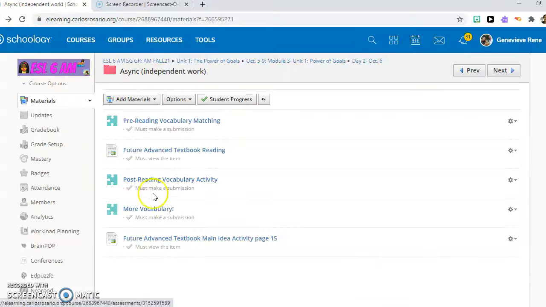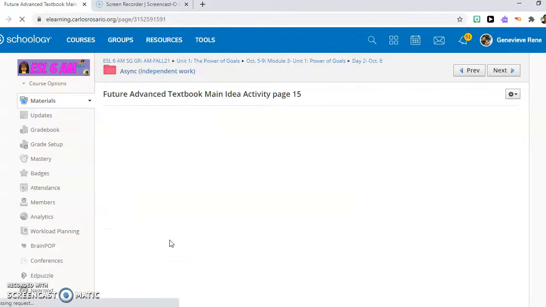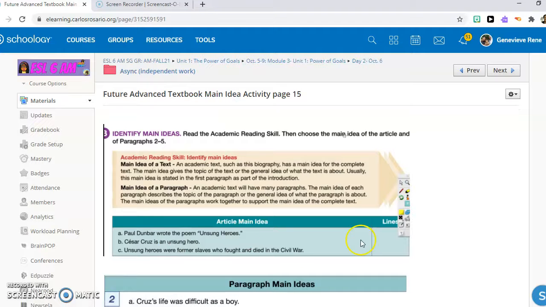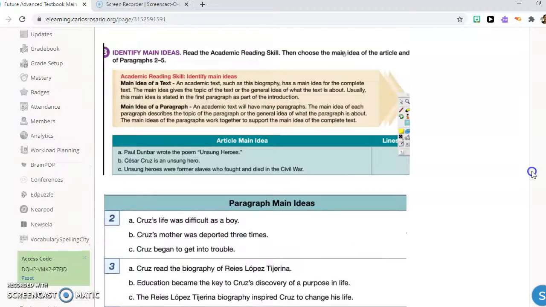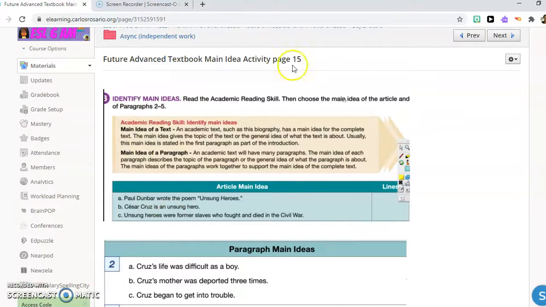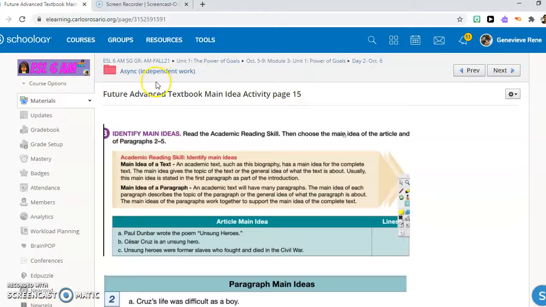5 questions. And then you're going to do the main idea activity on page 15 of the book. All right, remember to read the directions before you start the activity. And that's it for async.